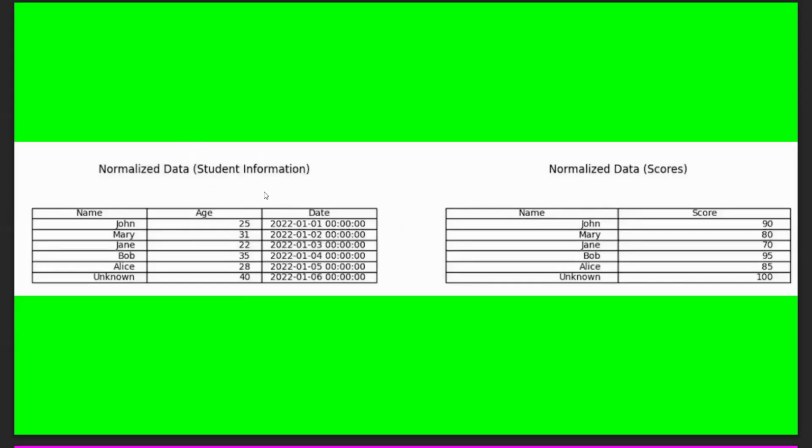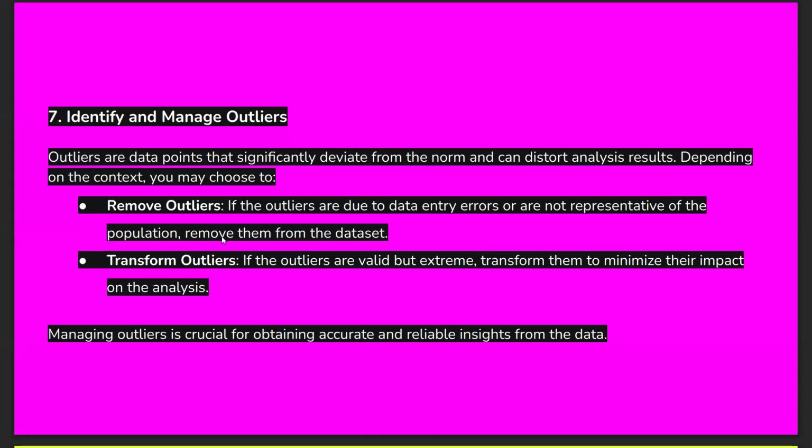Now we are splitting it into two tables. Name, age, date is one table. Name, age, and score is another table. By splitting those into separate tables, we reduce the redundancy in the data set, because this redundancy is related to this. Like this, we can reduce the redundancy and also make the data set more efficient.